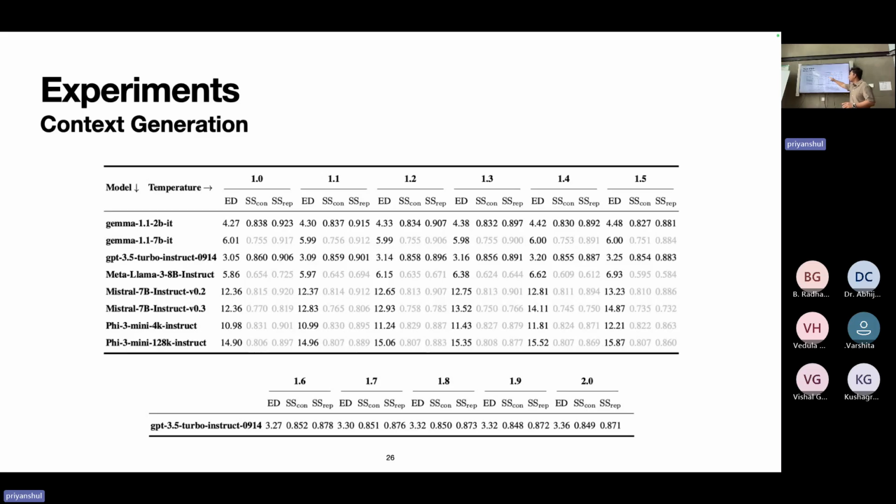So we retained Gemma 1.1 2 billion instruct and GPT 3.5 turbo at that time. We experimented with GPT 3.5 turbo up until temperature 2. Both Gemma and GPT were giving good context, but on a qualitative analysis, we felt that GPT was generating a more diverse set of context. So we chose GPT 3.5 at a temperature of 1.4 for our evaluations.